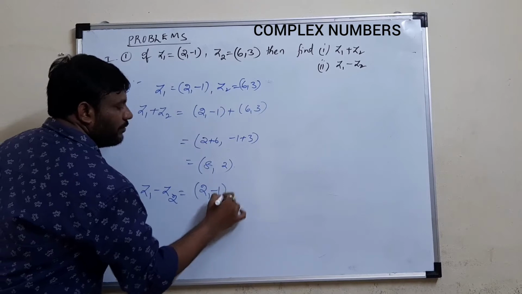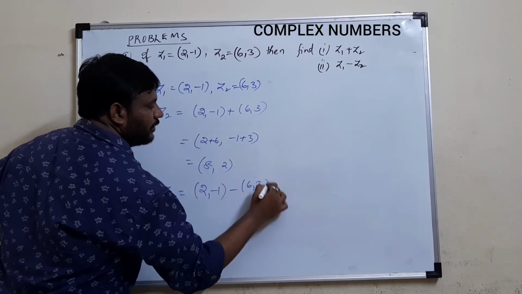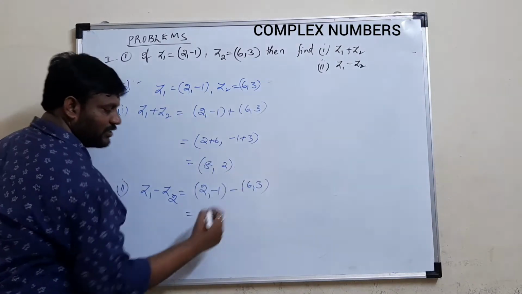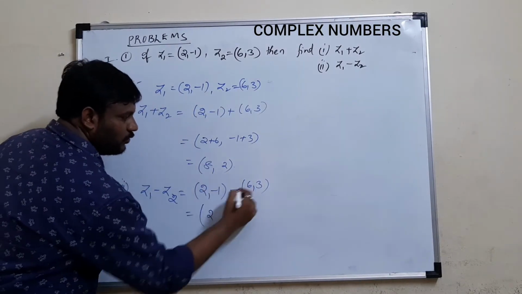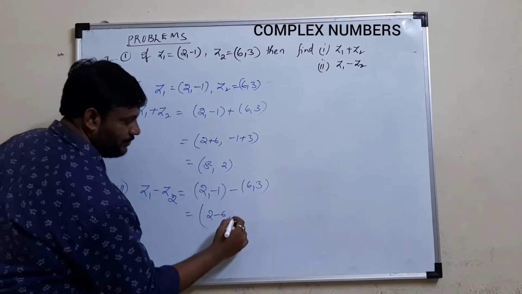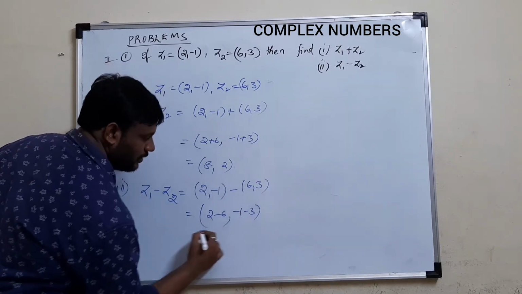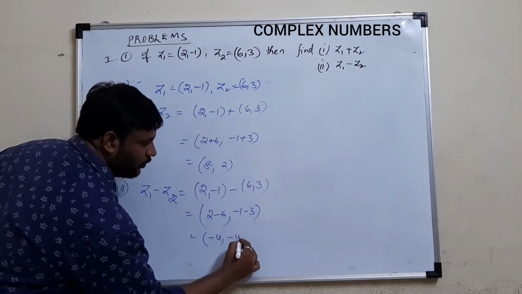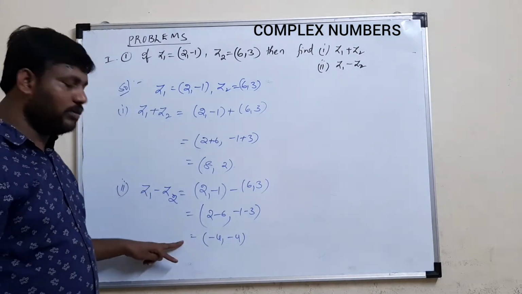Again you have to write 2 comma minus 1 minus 6 comma 3. If you want to subtract, again the same concept: the real part is subtracted from the real part, the imaginary part from the imaginary part. 2 minus 6 comma minus 1 minus 3. How much is 2 minus 6? Minus 4, comma, minus 1 minus 3 is minus 4. So this is the difference of two complex numbers.